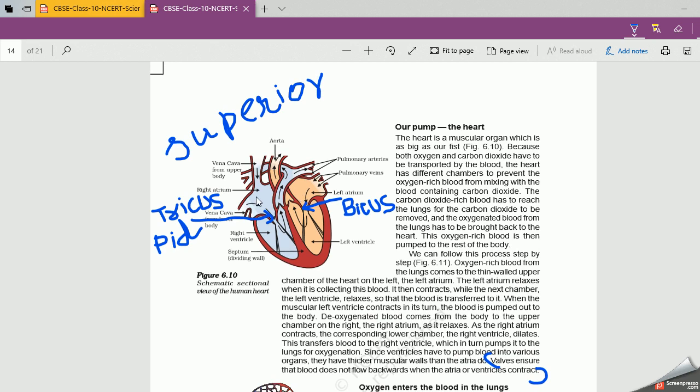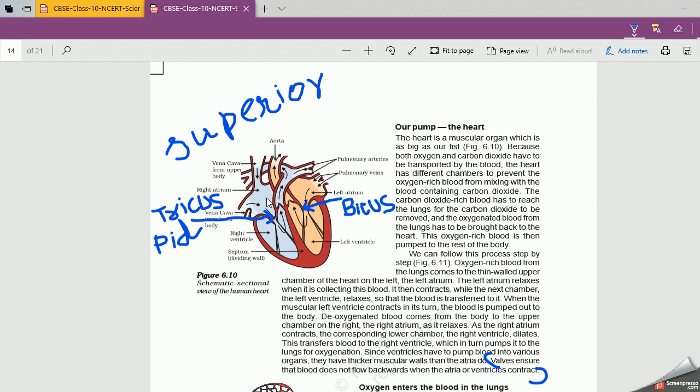When the atria receive the blood, they are in the relaxed form. When the right atrium fills with impure blood and the left atrium with pure blood, we have nodes present over here.